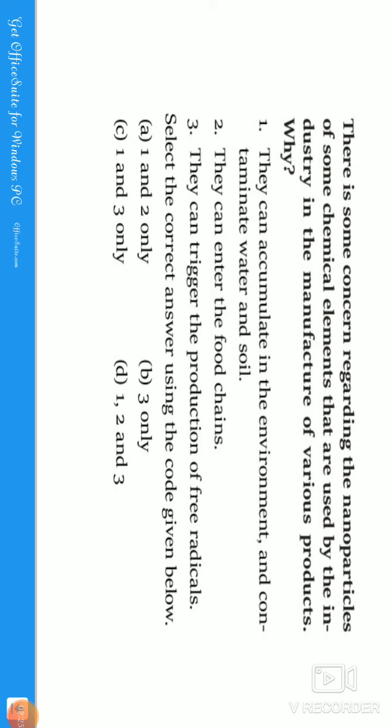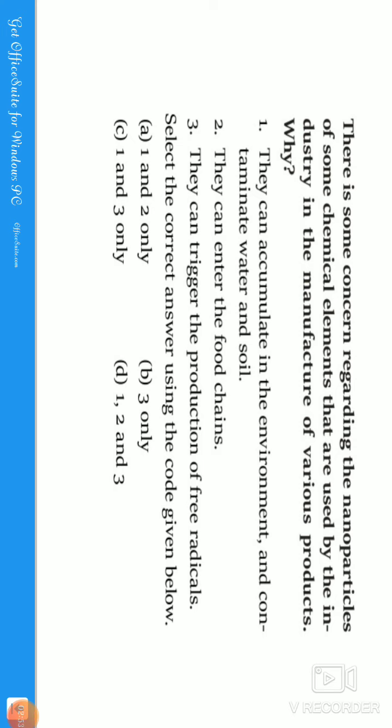Because indirectly we are utilizing the water and soil. The water contains those minerals, and we do cultivation on the soil. That soil affects the plants, so indirectly we are taking in the plants. In this way, it is going to affect a lot, guys.